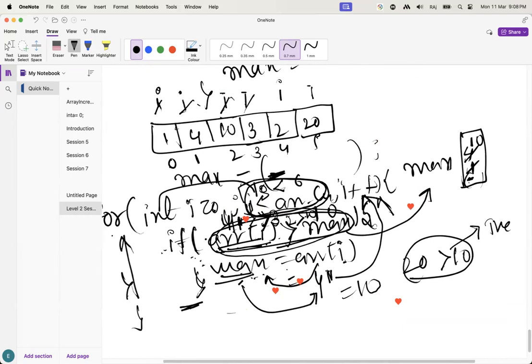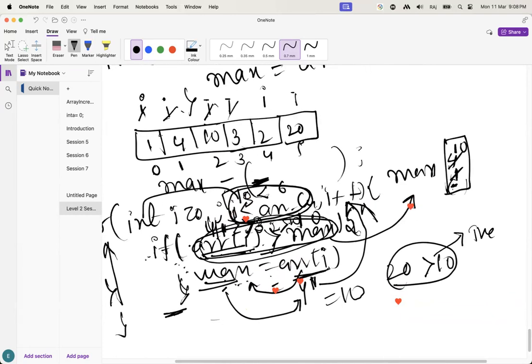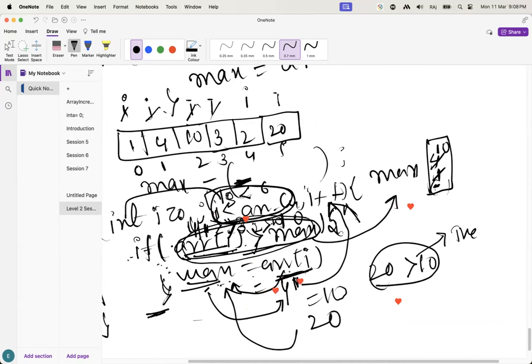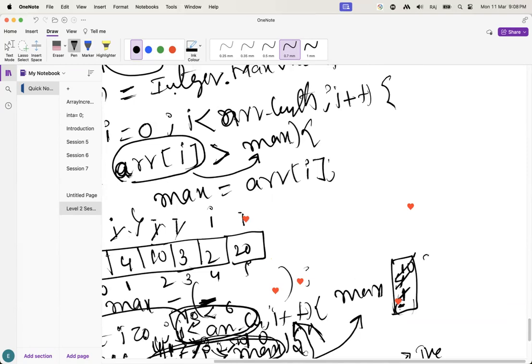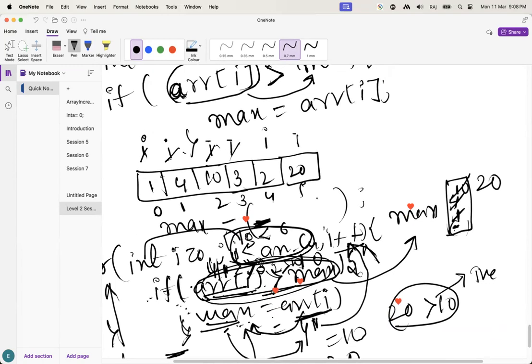Max equal to array of I. What is the maximum value, guys? Array of I value will be 20. That 20 value is going to be stored in max. Now here 20. Now what will happen, guys? Again it will come to here. I value is going to be incremented by 1. I value before was 5, now it's 6.